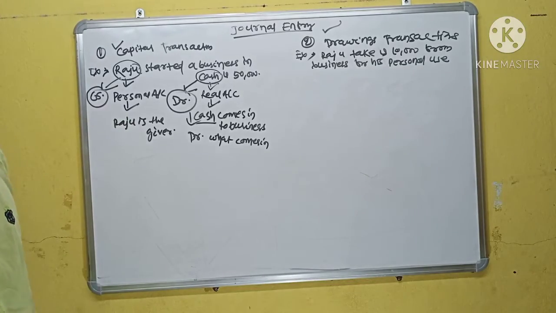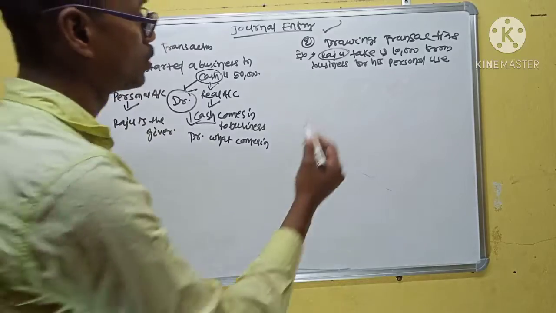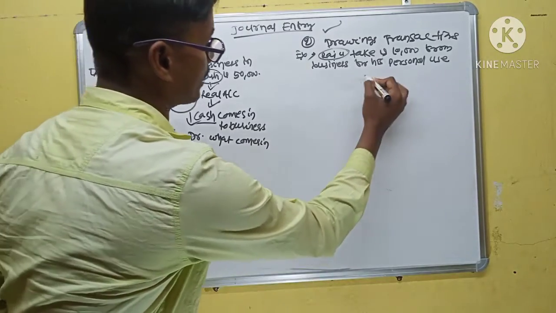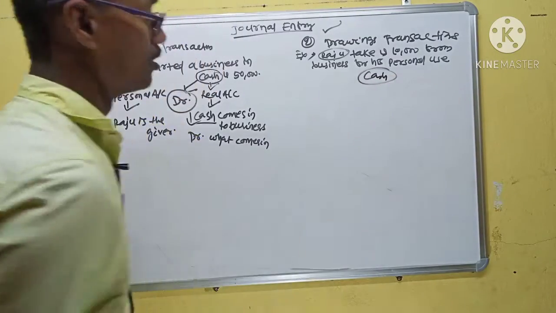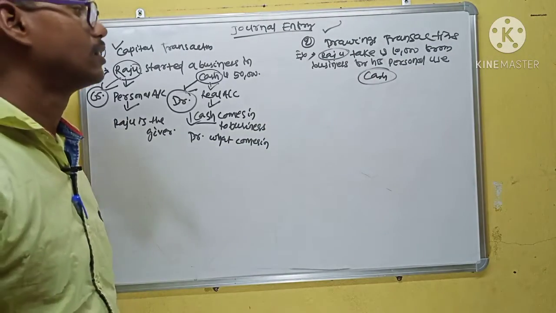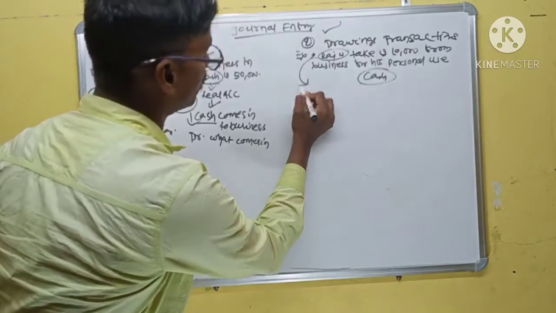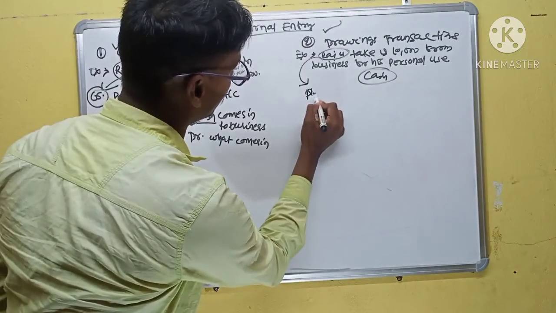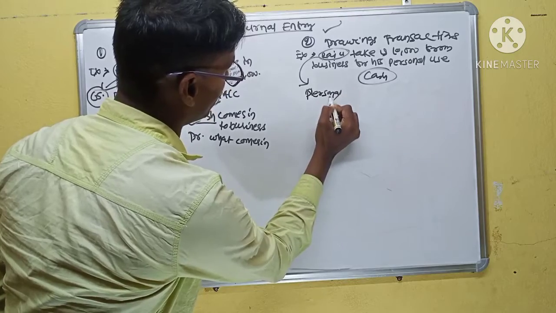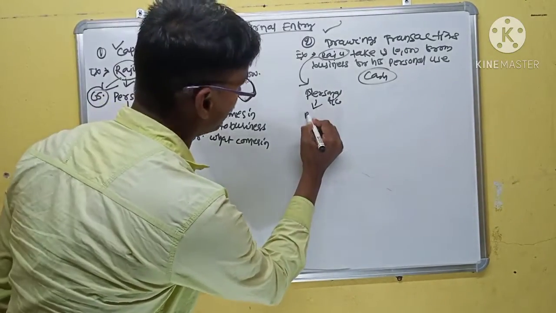In this transaction, two accounts are involved: one is Raju and the second is cash. The 10,000 in cash is taken by Raju. Here Raju is a personal account and Raju is the receiver.